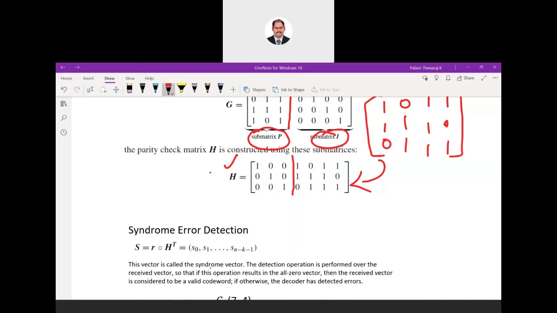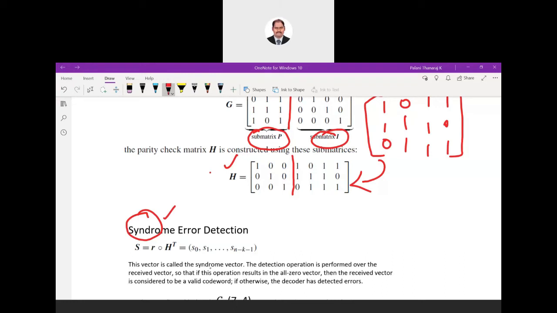The same thing here, we call it a syndrome. Why do we call it a syndrome? Because we don't know what the received data is. We are getting some combination of ones and zeros on the receiver side. I have to look for some symptoms in the data, whether it is correct or not. That is why they gave the name syndrome. We are just checking the integrity of the data. So this is syndrome error detection. We are actually finding out whether the data is corrupted or not.